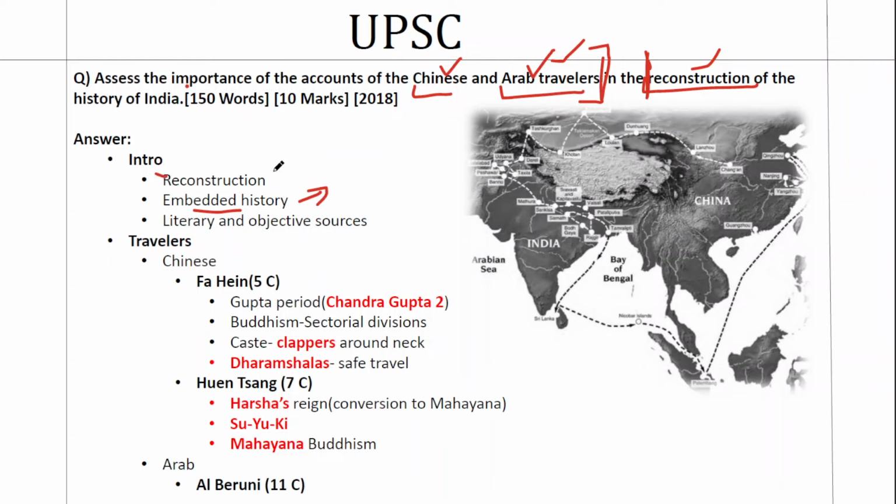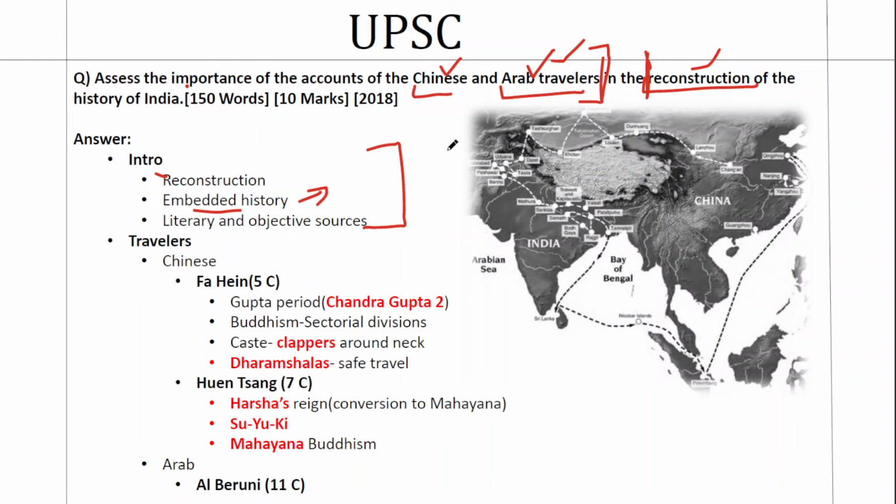Indian history was reconstructed ever since the nationalist school of historians through a series of sources which had history embedded in it. It included traditions, myths, itihasas, puranas, and travelogues. And travelogues acted as major historical sources in which Chinese and Arab travelers occupied the major position. So you can reword it, you can cut it short, but that is the idea of an introduction that I suggest in this video. Now come to the structure.